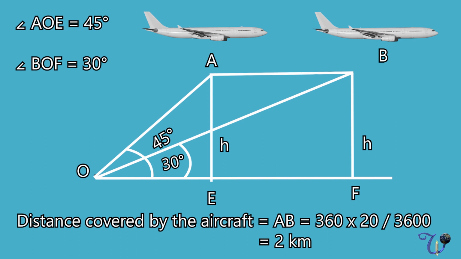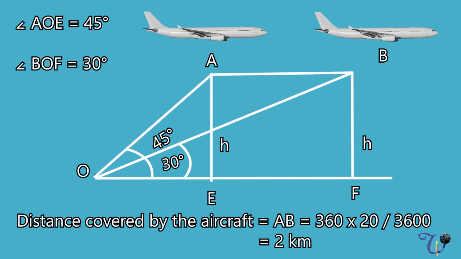Because the unit is in seconds, we have to convert it to hours. So 20 must be divided by 3600 to get the time in hours. So the distance is equal to speed into time, which is 360 into 20 by 3600, which is equal to 2 kilometers. So the distance AB is equal to 2 kilometers.